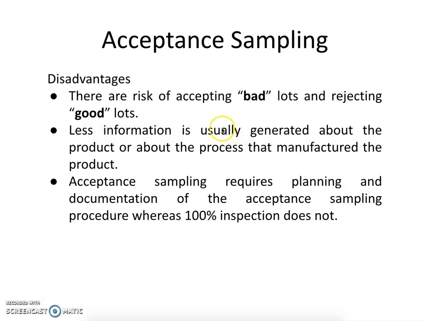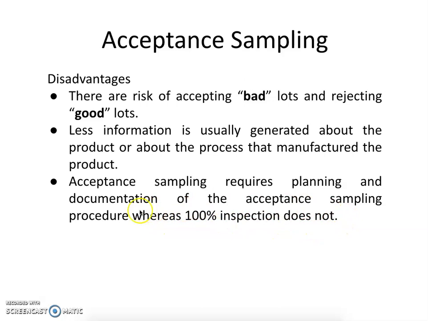Less information is usually generated about the product or about the process that manufactured the product. Acceptance sampling is done at the last stage, and we hardly gather any information generated during the in-process manufacturing. Acceptance sampling requires planning and documentation of the sampling procedures, whereas 100% inspection does not.